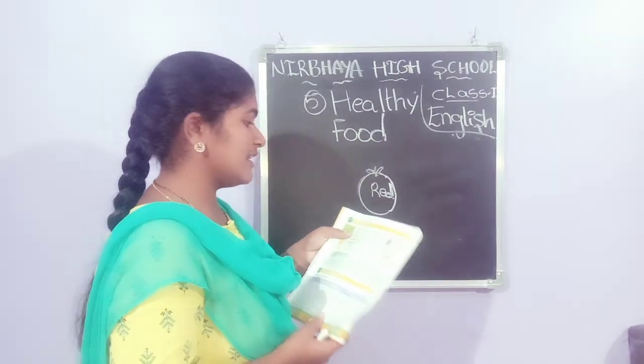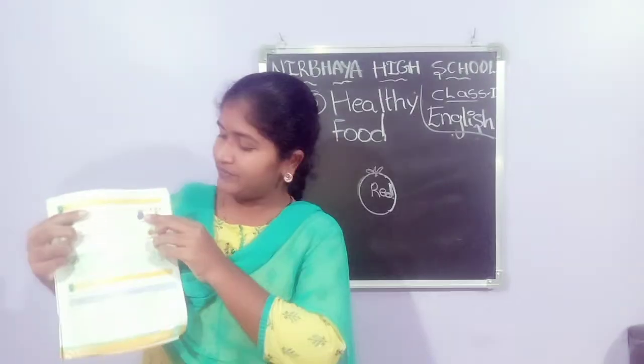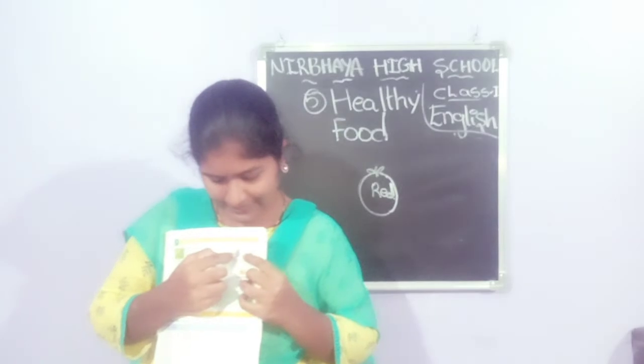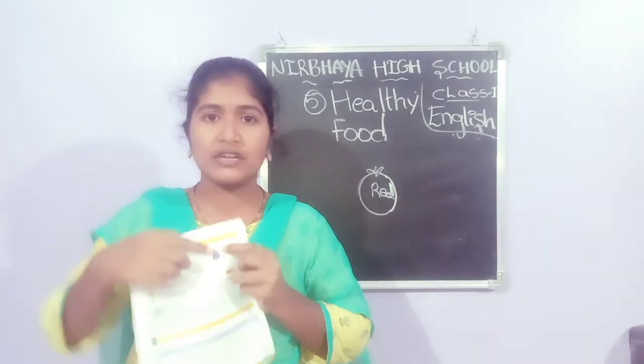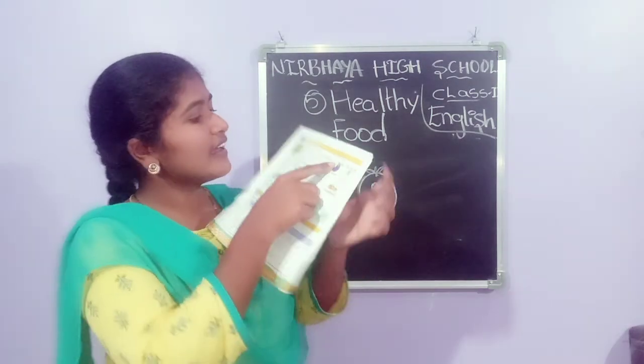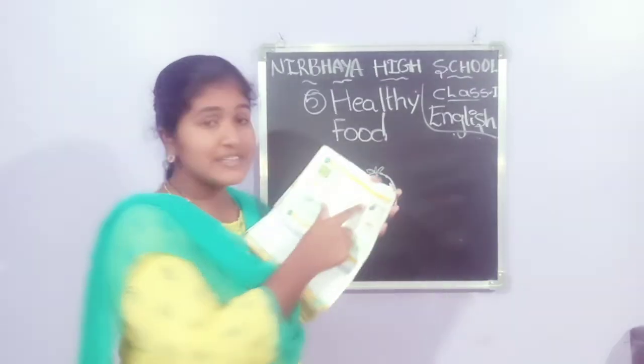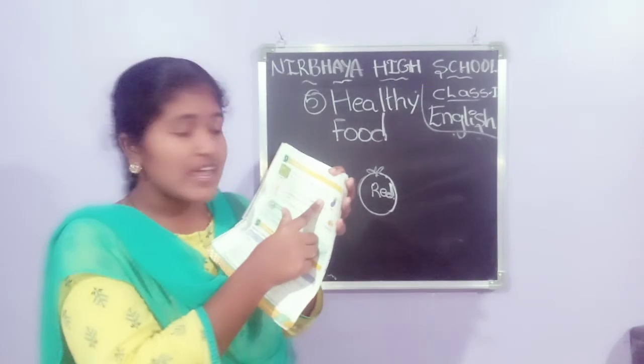Next one, brinjal. Here you see brinjal. Brinjal has a crown. This is the crown. The brinjal crown is green. Next one, just like a queen. The brinjal is like a queen.